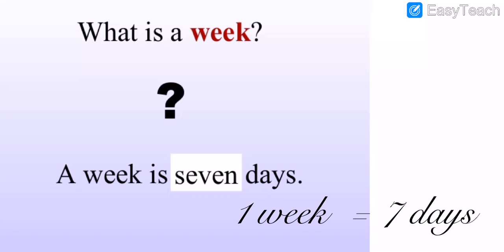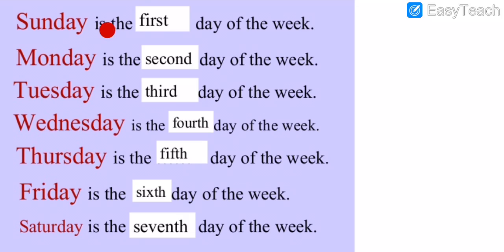And then after, further we will move on to the names of the 7 days. Okay, the names of the days are presented here. So my dear all students, Sunday is the first day of the week. Then Monday is the second day of the week. Tuesday is the third day of the week. Wednesday is the fourth day of the week. Thursday is the fifth day of the week. Friday is the sixth day of the week. And Saturday is the seventh day of the week.